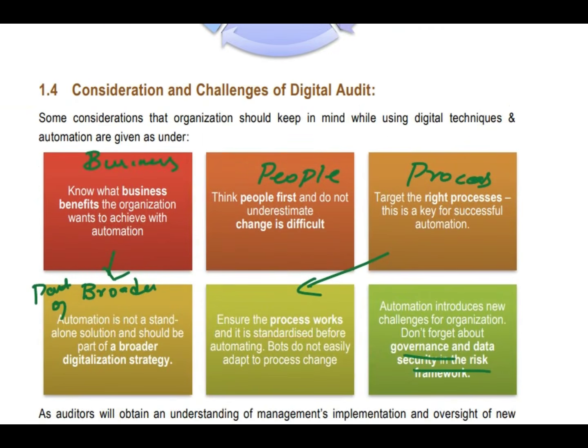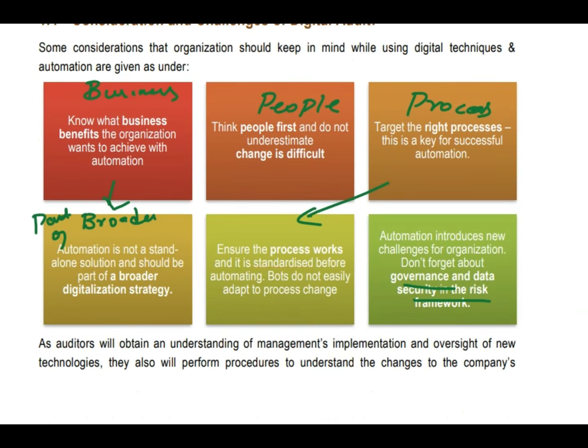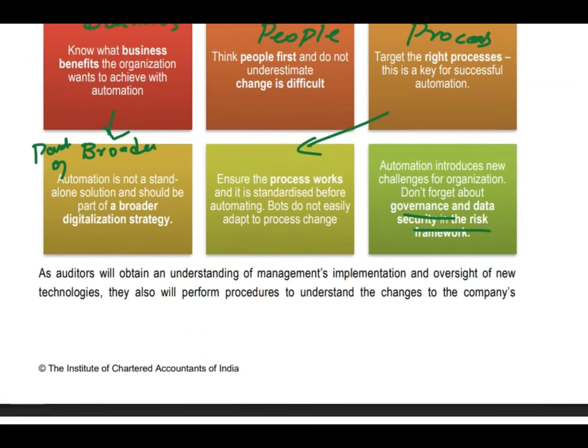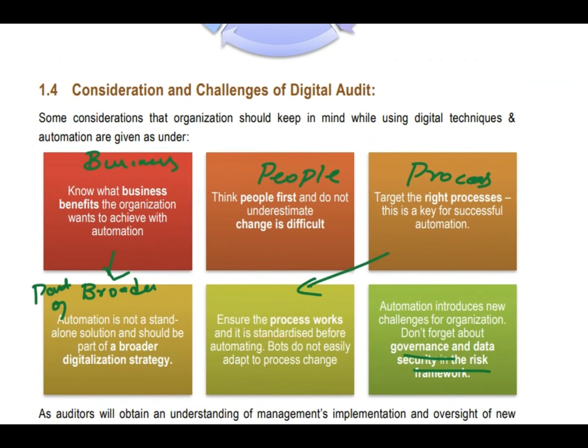One more thing is there: considerations and challenges of the digital audit, right? What are the considerations and challenges you should remember in the digital audit? It is not a very easy process. You have some problems in the digital audit. So what is the problem? Some consideration you should keep in mind is to know what business benefit the organization wants to achieve.